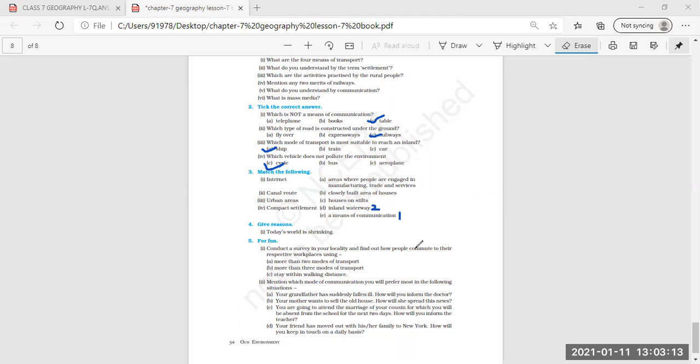Then third, urban areas. Areas where people are engaged in manufacturing, trade, and services are called urban areas. This will be number three. Then compact settlement, closely built area of houses. Here B will be the fourth one.